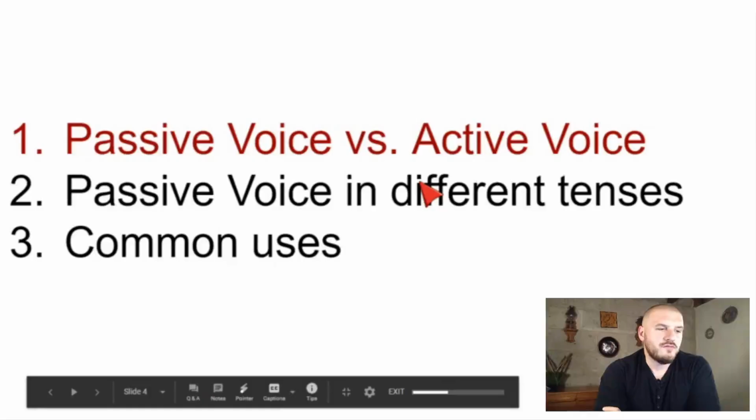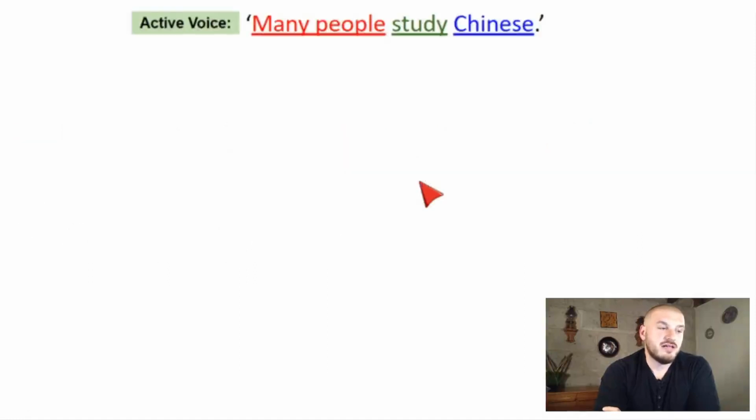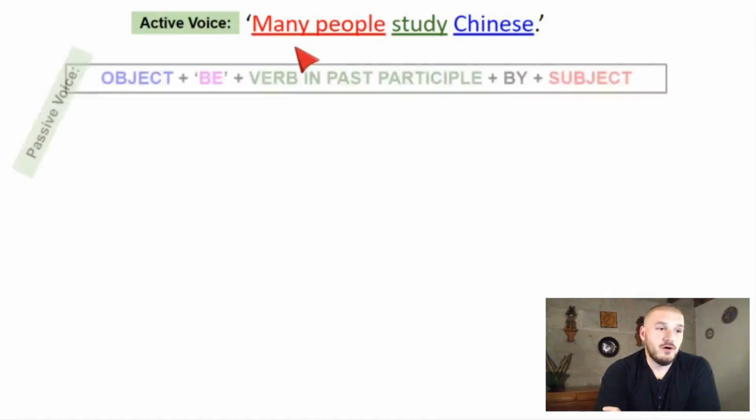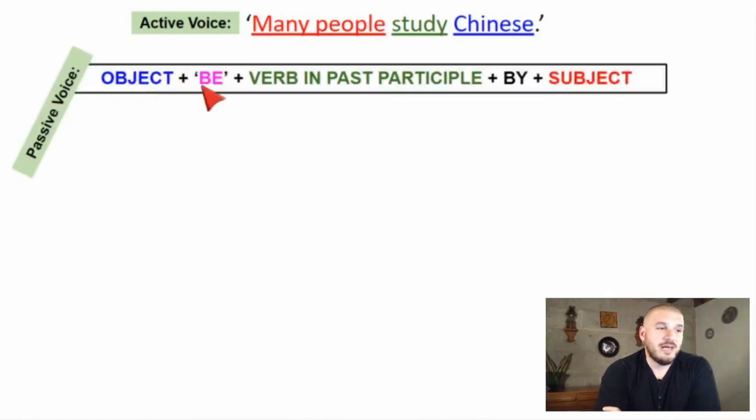I hope that went well. Let's continue. So we're going to look at passive voice in different tenses, but first of all, let's have a look at another example of the active voice, okay? Active voice is subject, verb, object. The passive voice, the formula is we put the object first, we have the verb to be, and then we have the main verb always in past participle, and then by, and then a subject, okay?